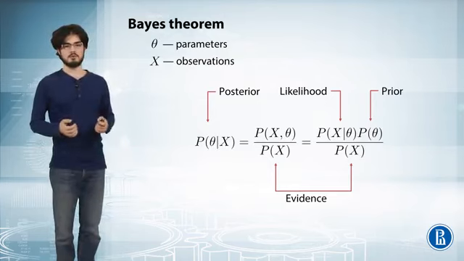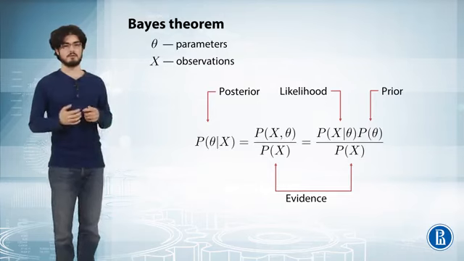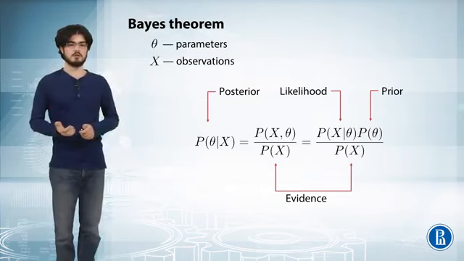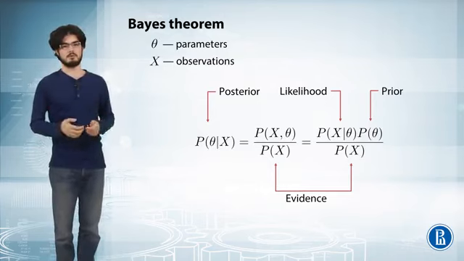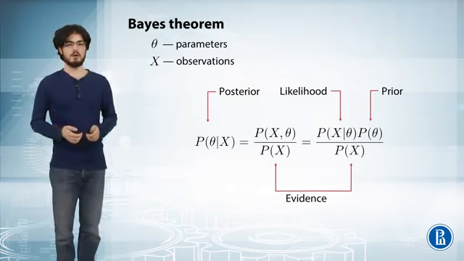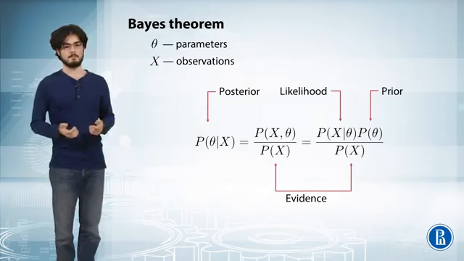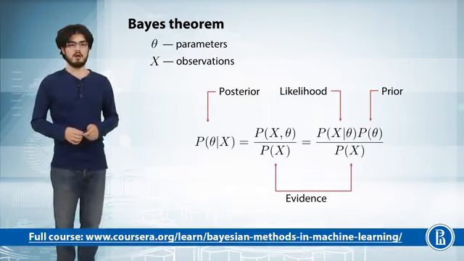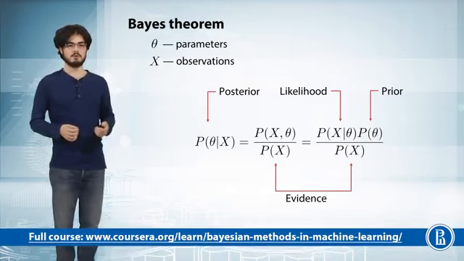This formula is so important that each of its components has its own name. The probability of theta is called a prior. It shows us what prior knowledge we know about the parameters. For example, you can know that some parameters are distributed around 0. The term probability of x given theta is called the likelihood, and it shows how well the parameters explain our data. The thing that we get, the probability of theta given x, is called the posterior, and it is the probability of the parameters after we observe the data. And finally, the term in the denominator is called the evidence.